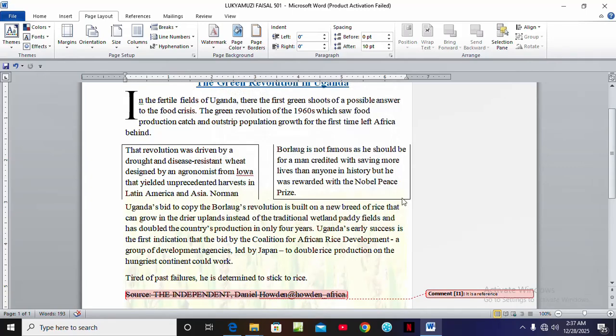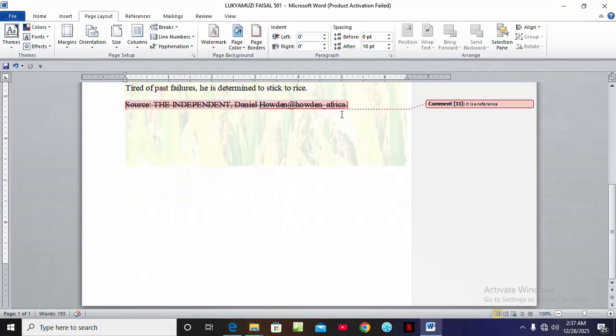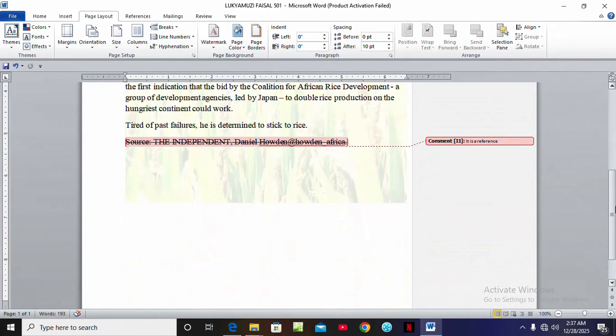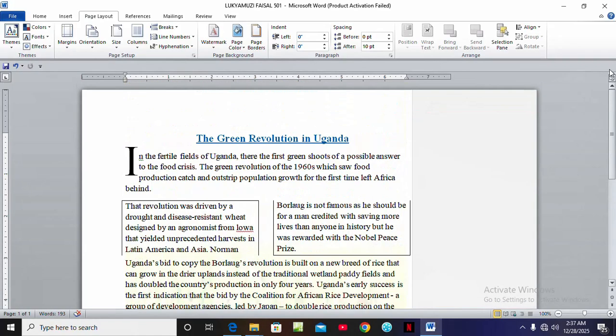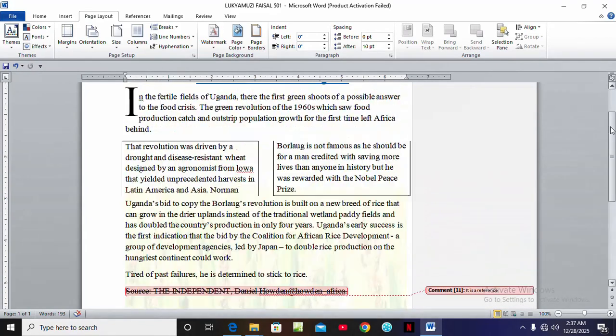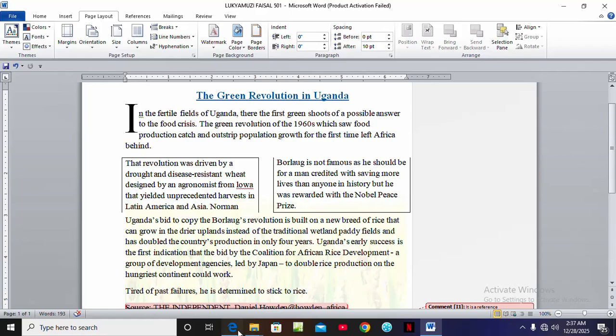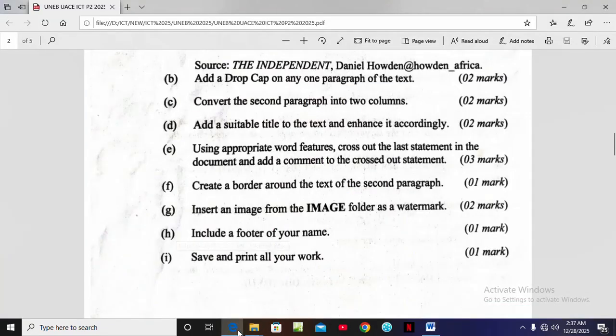Then we close. So this is the photo. I think you can see it under the watermark. As you can see, it acts as a watermark. Then after that, we come to our next question.